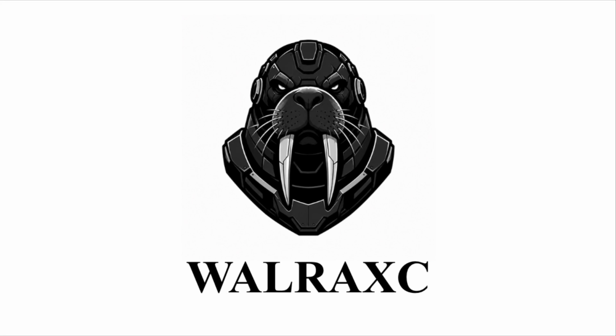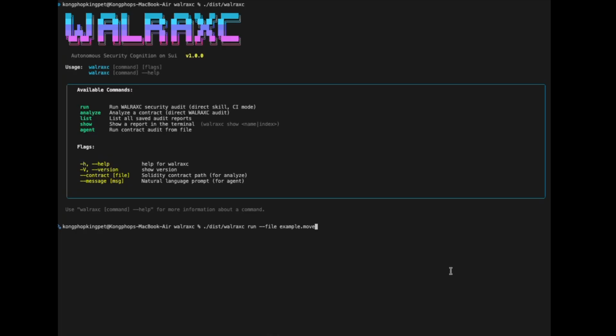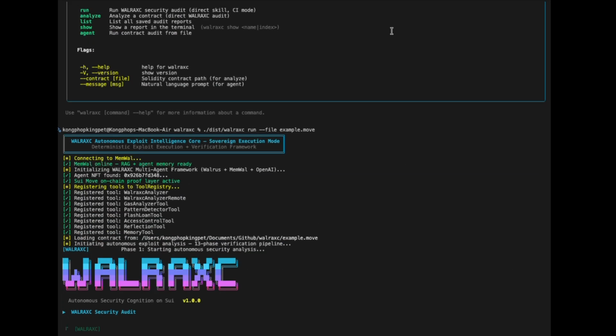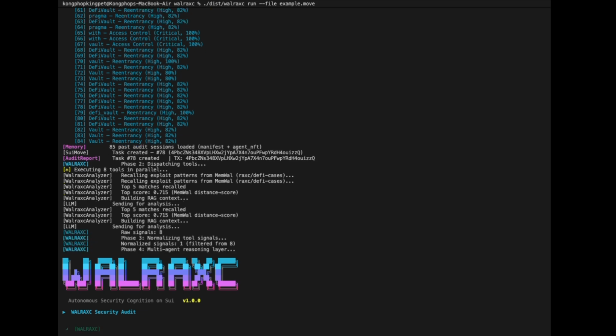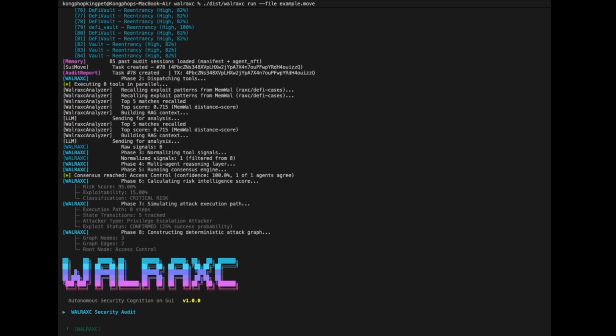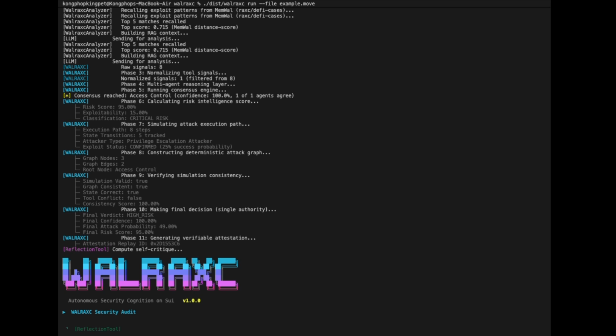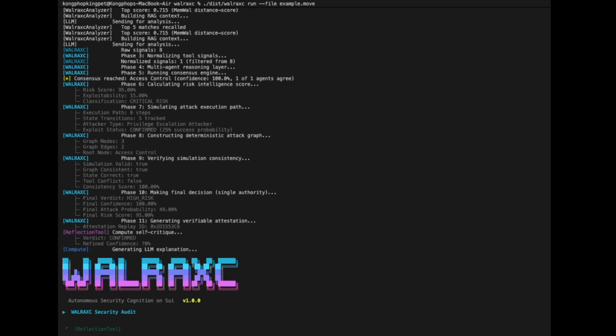Hi everyone, this is Warlax, an autonomous security agent powered by Memwal, Walrus, and Sui. Now we will run a real audit to show. This is a past audit that we have stored in Walrus. And next one is Memwal, from the RAG database that we do. From phase 6 to 12, we will expand in the next slide.